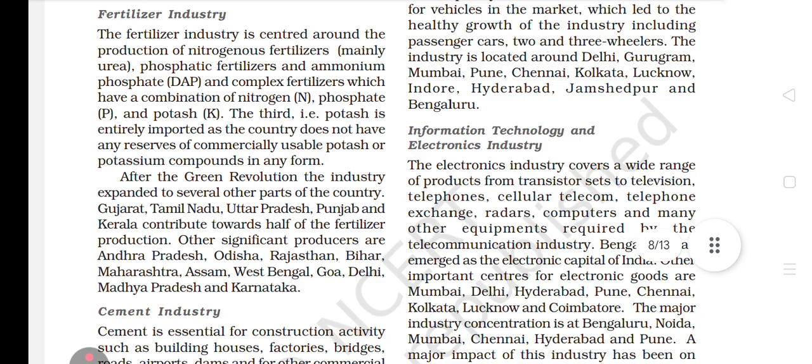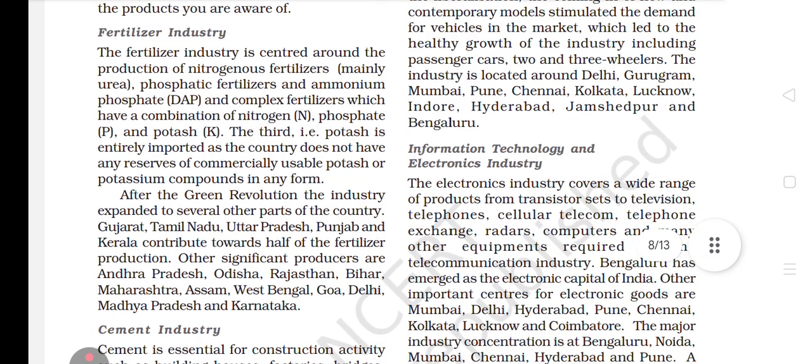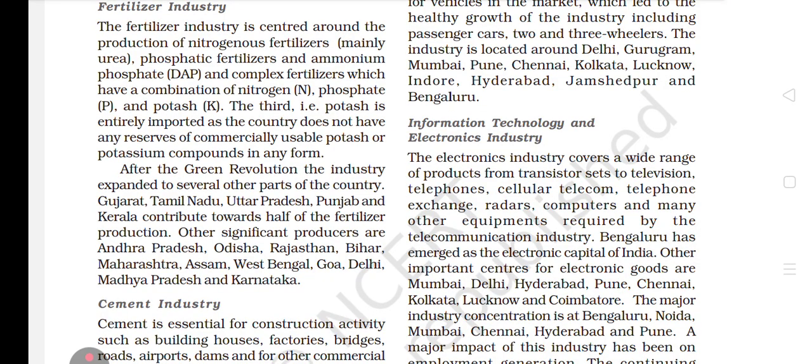Now see dear students, we have fertilizer industries. Okay, the fertilizer industry is another very important industry. Now what is the fertilizer industry? Let's read it. The fertilizer industry is centered around the production of nitrogenous fertilizers, mainly urea. Urea is a nitrogenous substance. Okay, phosphate fertilizers, and the ammonium phosphate DAP, and complex fertilizers which have a combination of nitrogen, phosphate, potash, and the third, potash, is entirely imported in the country.